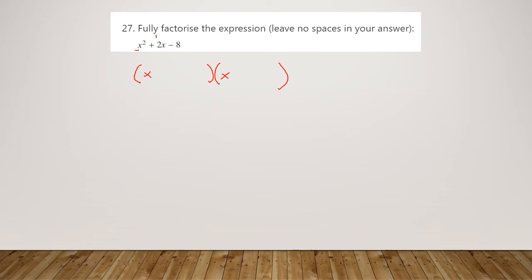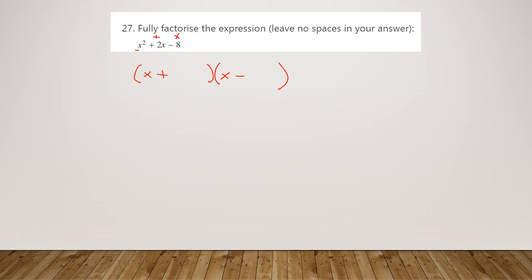Then again, we're after 2 numbers that have a sum of 2 but have a product here of negative 8. So numbers need to times to make a negative number and add to make a positive number. That means we've got a positive and a negative number there. Otherwise we couldn't get a negative product at the end.